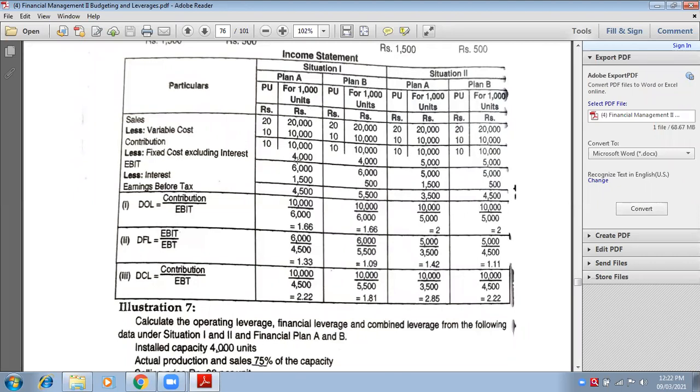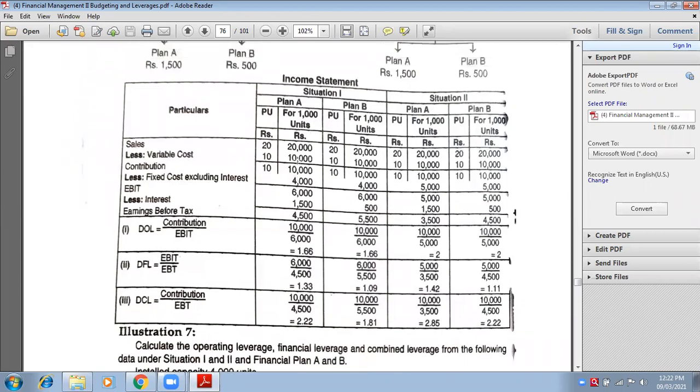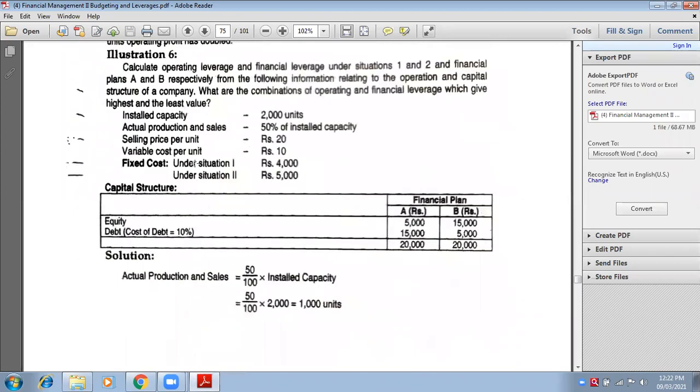After contribution, fixed cost has to be deducted now. Now you have to check. Very simple. See, everything is given. You just have to think and write. Fixed cost under situation 1 is how much? Fixed cost under situation 1 is 4,000. Very good.